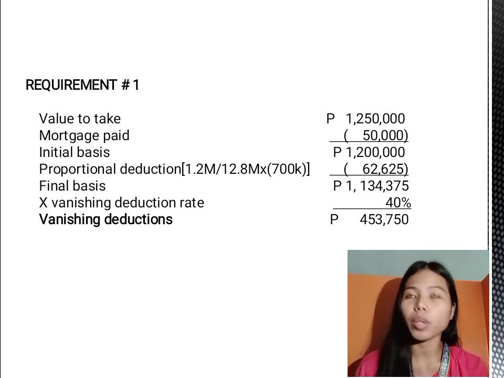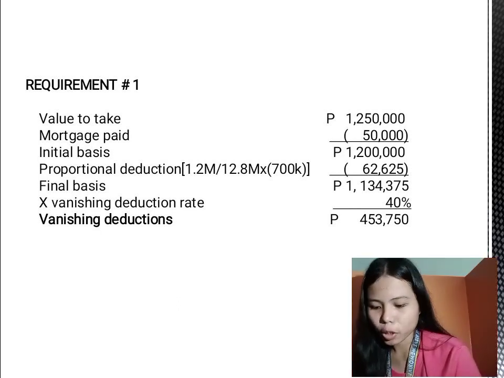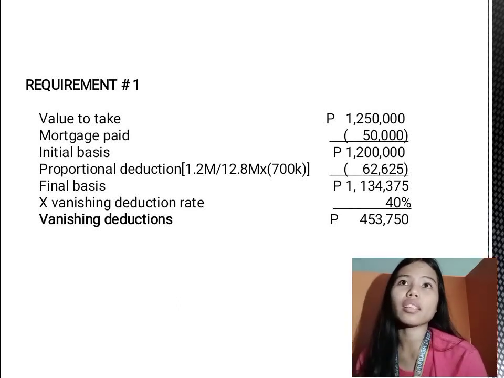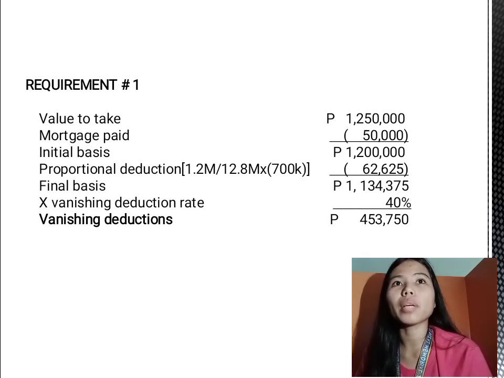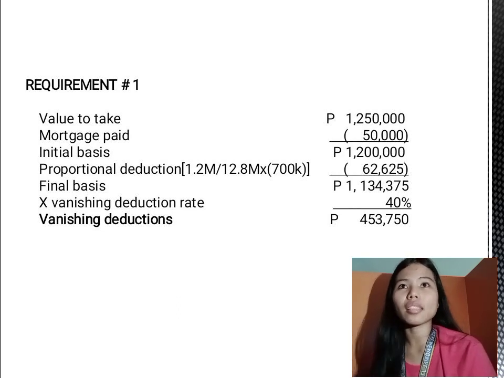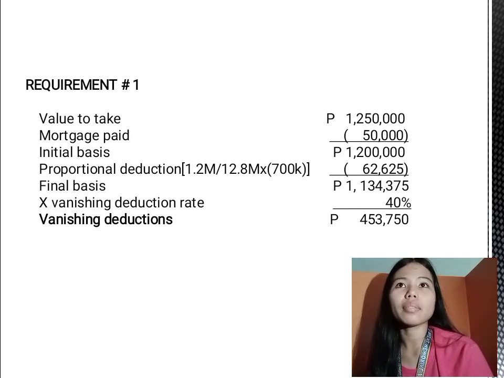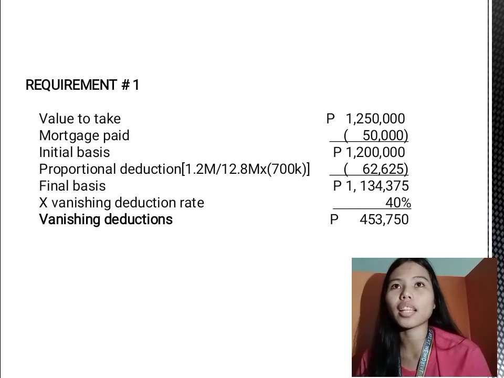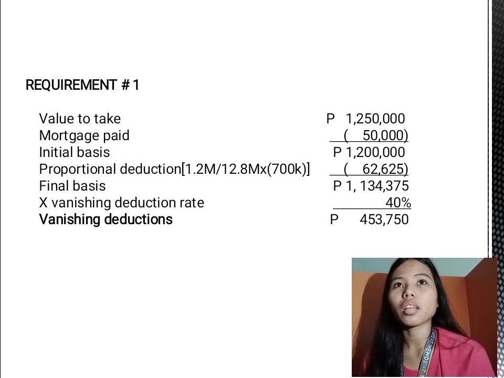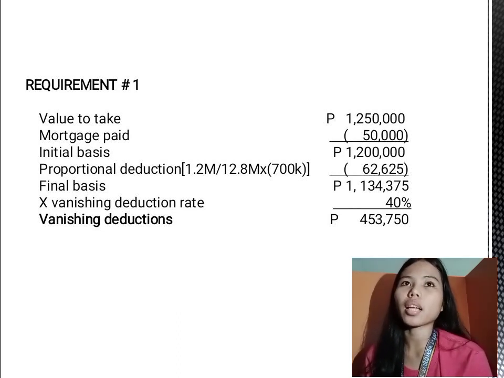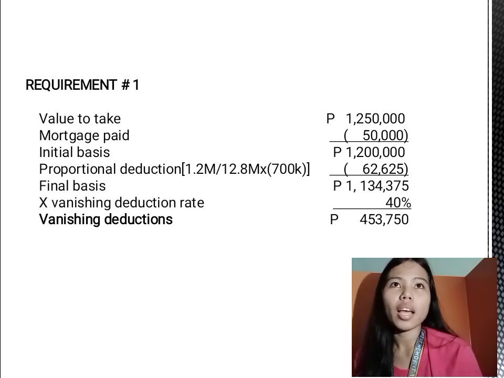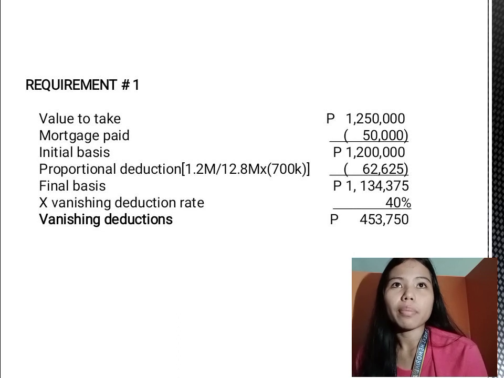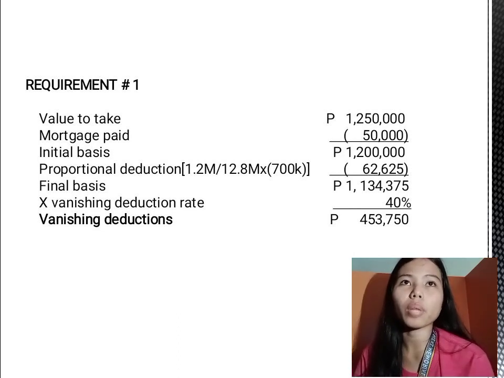So, here's how to compute the vanishing deduction. We first find the value to take, which is given in the problem as 1,250,000, less the mortgage paid of 50,000, and the answer would be the initial basis, which is 1,200,000. Less the proportional deduction: 1,200,000 divided by 12,800,000 times 700,000, which is 62,625, and the answer would be the final basis, which is